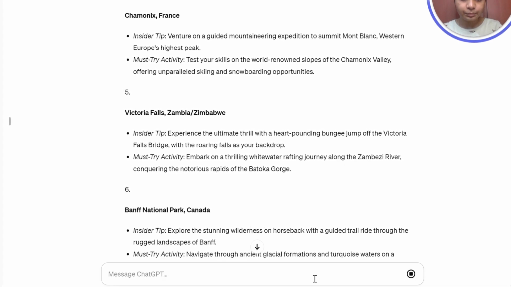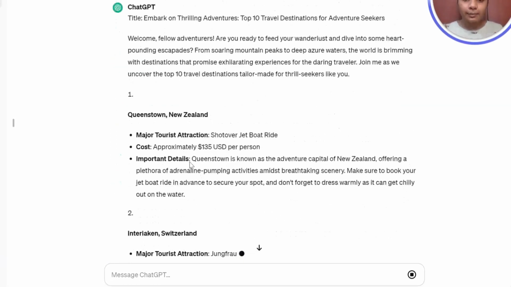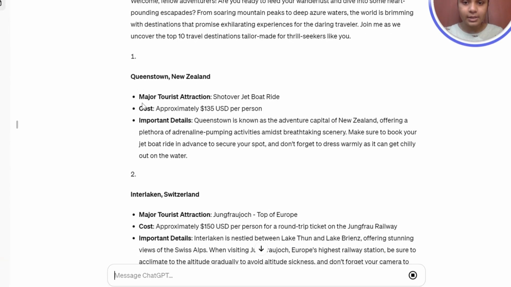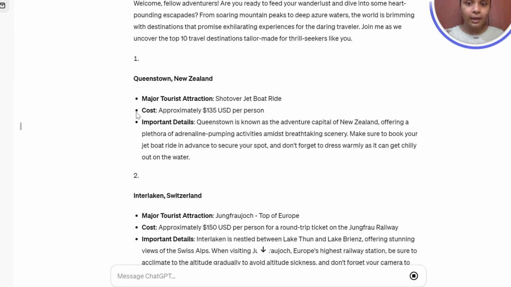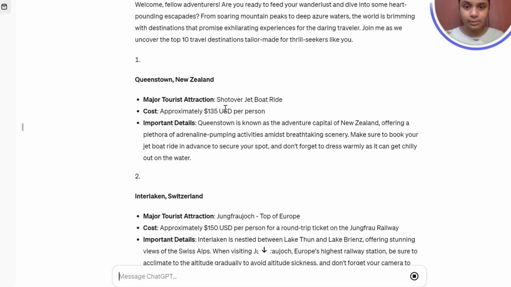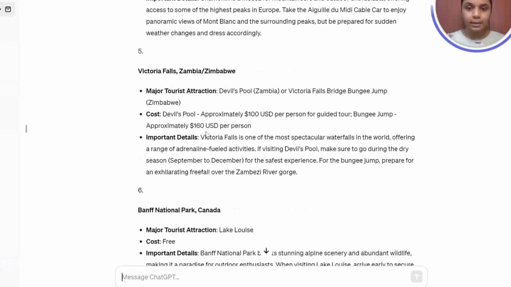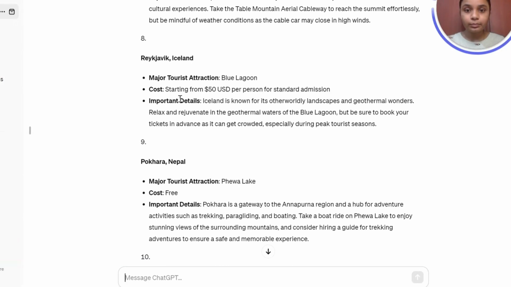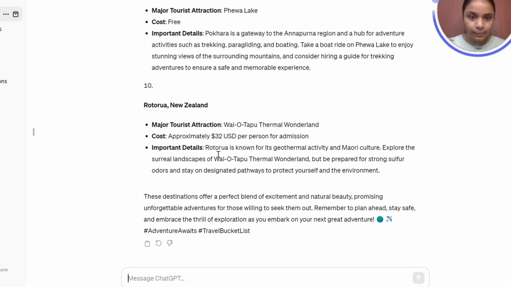Okay, so it's given us the same introduction again, but now we have a major tourist attraction, which is the Shotover jetboat ride, and it's given us a cost of approximately 135 USD per person, and then important details. It's done that for every location that it's mentioned.